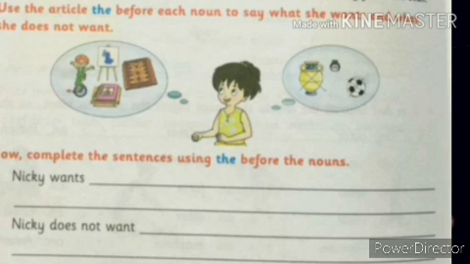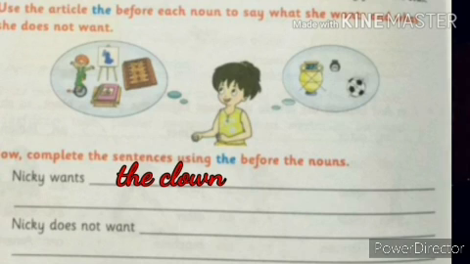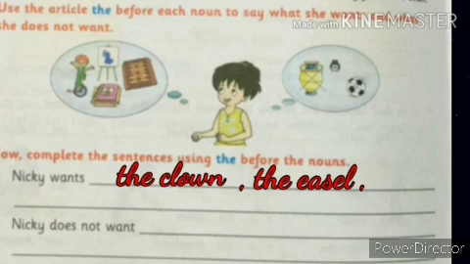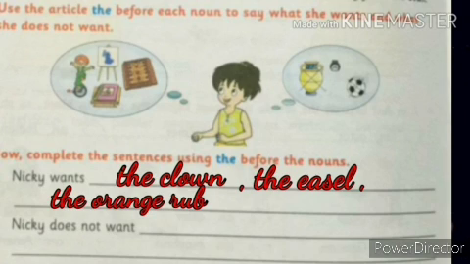Look at the picture and tell. Nikki wants the clown. T-H-E, the clown. C-L-O-W-N, the clown. Look at the picture. What else she needs? The easel. E-A-S-E-L. Easel. Next, what else she needs? The orange rug.